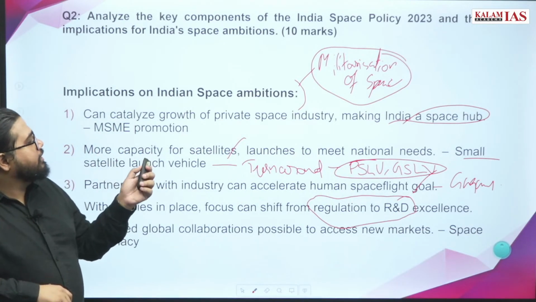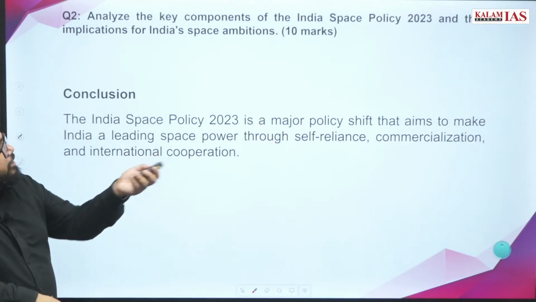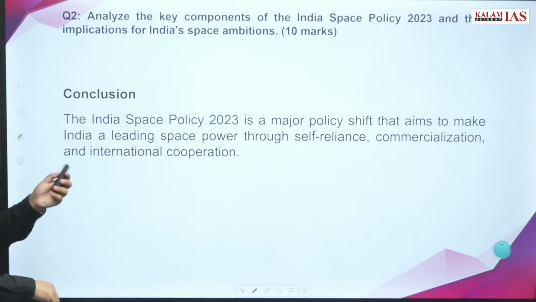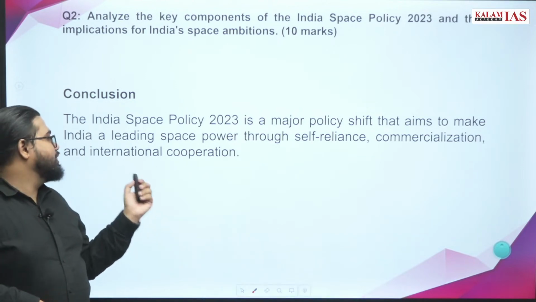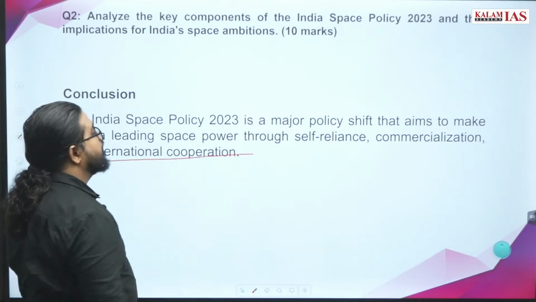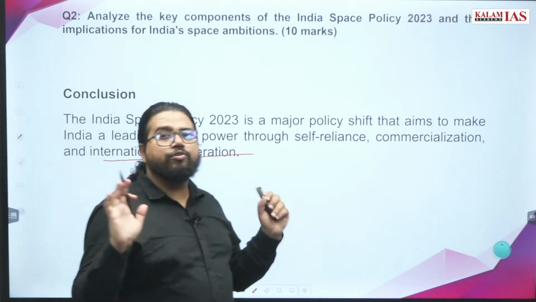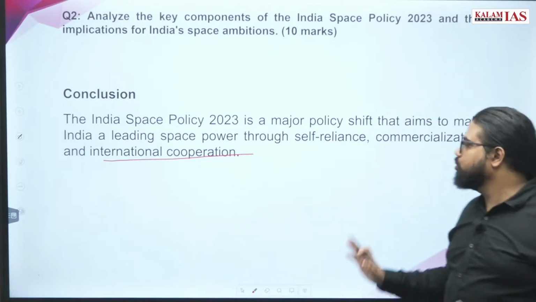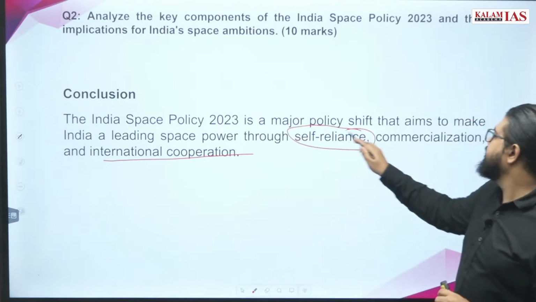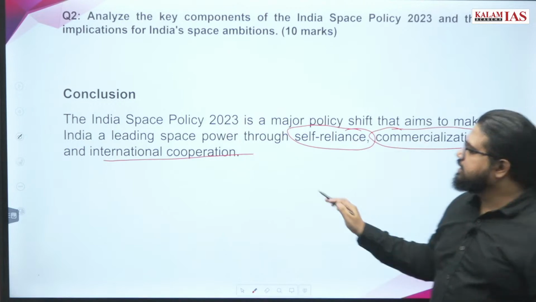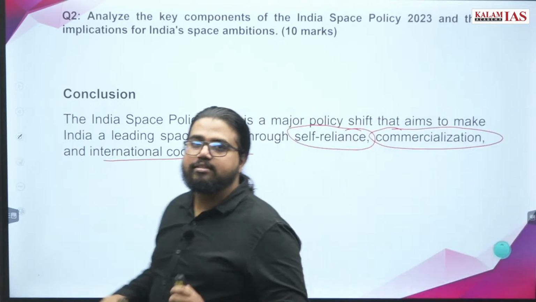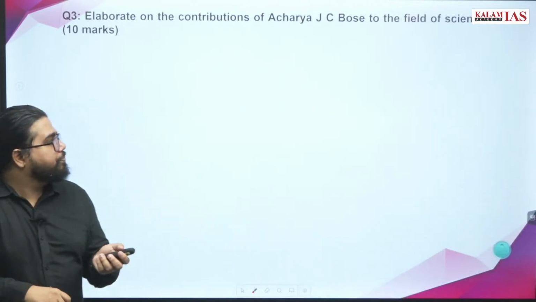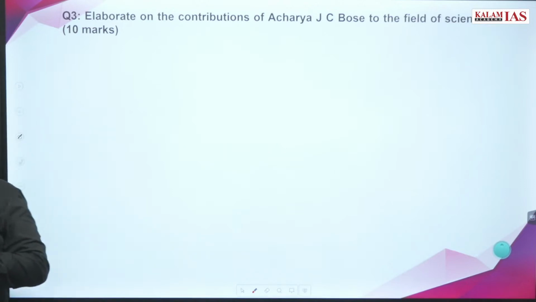So that's all. Then in conclusion, you will write that it's a major policy shift that aims to make India a leading space power through self-reliance, commercialization, and international cooperation. These are the 3 limbs of Indian Space Policy 2023. So on that note, you can conclude the answer. Keep these in mind: self-reliance, commercialization, and international cooperation. So brainstorm the 3rd question, then we will go through this.